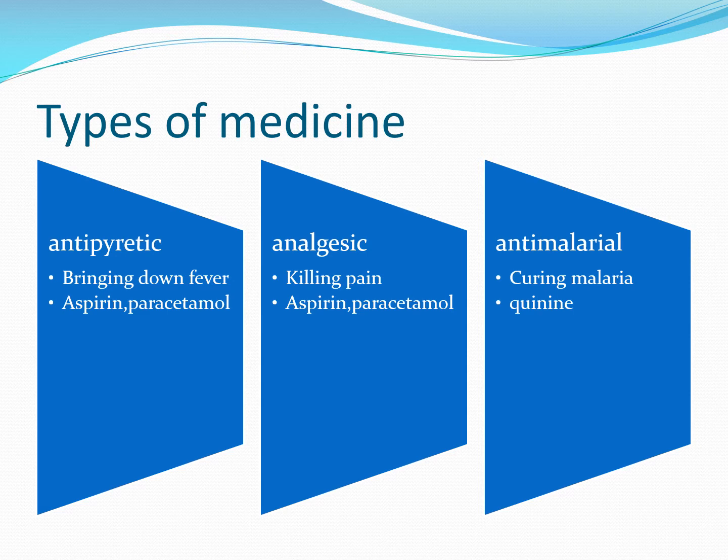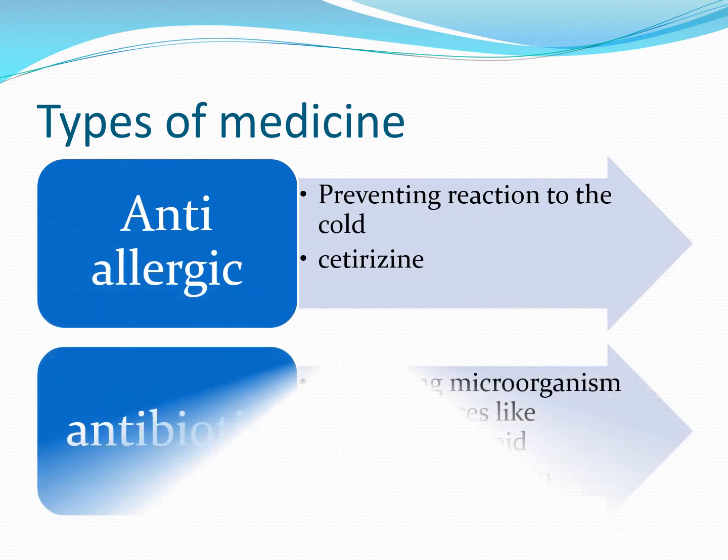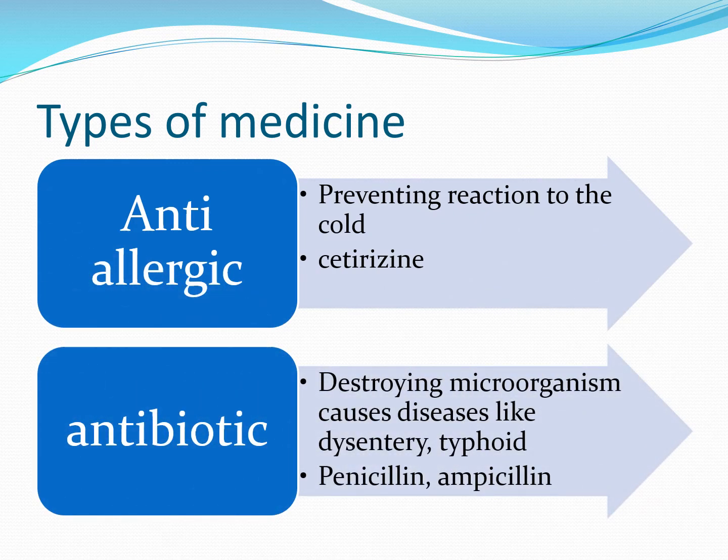Next one is anti-malarial. Anti-malarial medicines are used to cure malaria, and the example is quinine. Next types of medicines are anti-allergic and antibiotic. Anti-allergic medicines prevent reactions to the cold, or prevent us from allergy like cold, smoke, dust, etc. The example of anti-allergic is cetirizine.